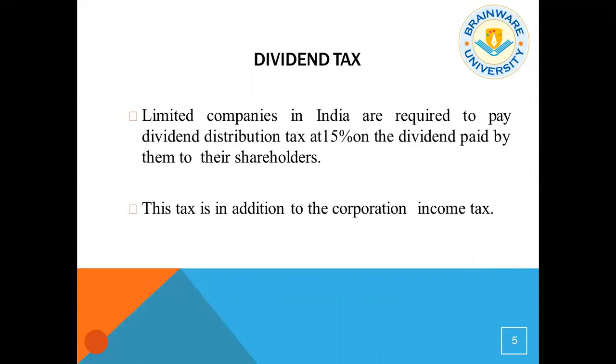Now, what is dividend distribution tax or dividend tax? Limited companies in India are required to pay DDT at 15% on the dividend paid by them to the shareholders. This is in addition to the corporate income tax or the corporate tax. So, if a company is earning a good amount of profit, it will pay a higher dividend. On that profit, on its income, it will pay the corporate income tax or the corporation tax, and on the dividend it is paying, it has to pay the DDT or the dividend distribution tax.